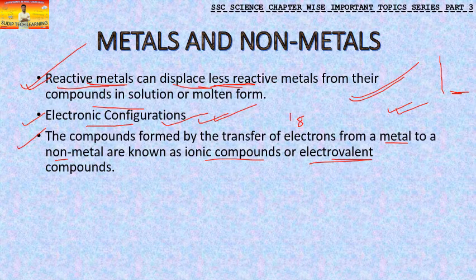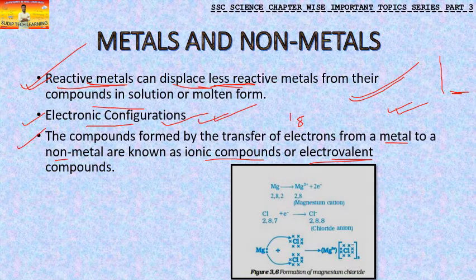Now this is pretty simple. I'll show you with this example, again from your textbook. You have magnesium, and what is the atomic number of magnesium? It is 12. Now you know the electronic configuration: the first shell takes 2 electrons, the second shell takes 8 electrons. Those are already occupied. 8 plus 2 is 10, the total number is 12, so 2 is remaining, and we'll keep it here. Now this Mg2+ is a cation.